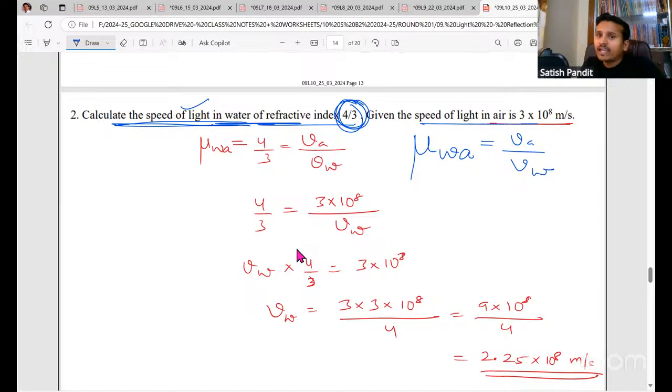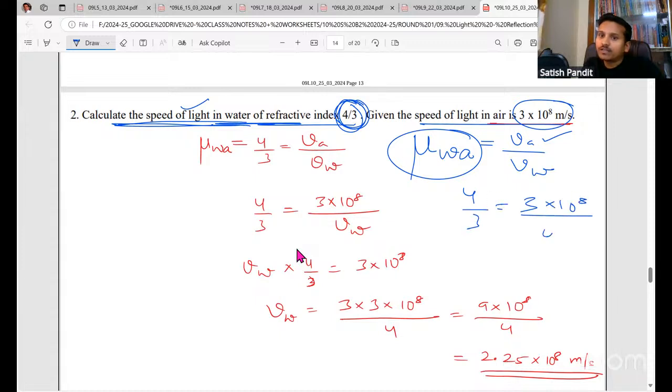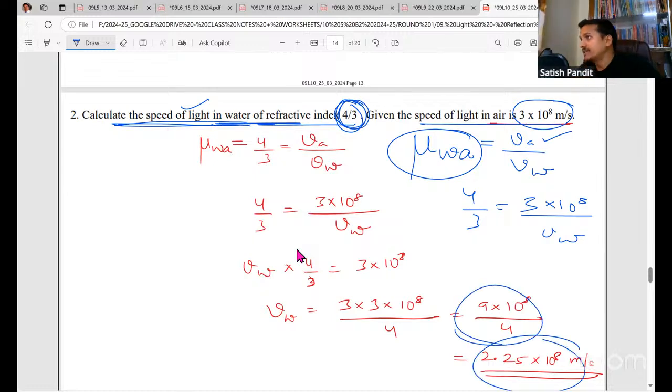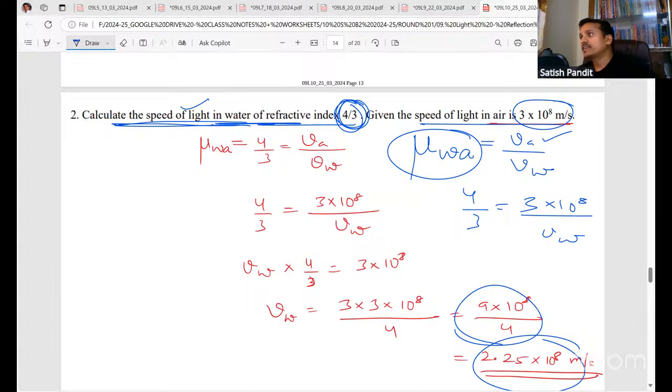Given that the speed of light in air is this much. So VA is given. Now this is also given, right? The absolute refractive index of water is given, 4 by 3. So 4 by 3 is equal to 3 into 10 to the power 8 divided by VW. Cross multiply, you'll get the answer. Check everyone. It's so easy. Check all of you. It's actually very, very easy.